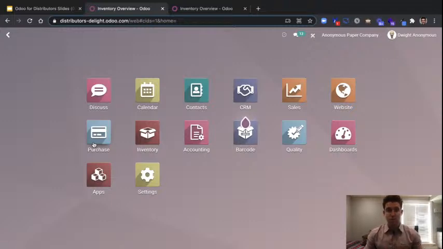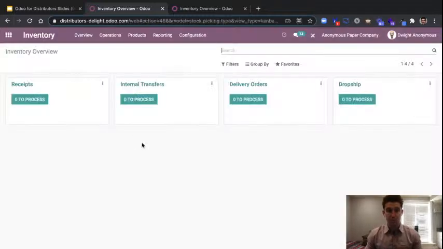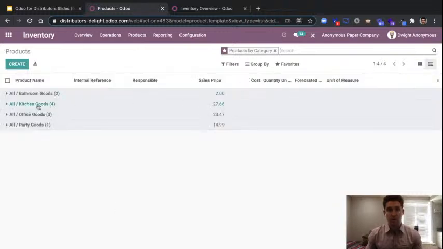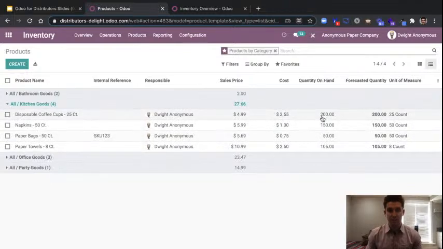So we could, of course, hop into the inventory solution itself, take a look at all of our products, and we can see it nicely divided here by the different product categories. But if we wanted to get a quick overview of all of the different items that we have and the quantities that we have on hand, we could drill down here and see quantities on hand and our forecasted quantity quick and easily.